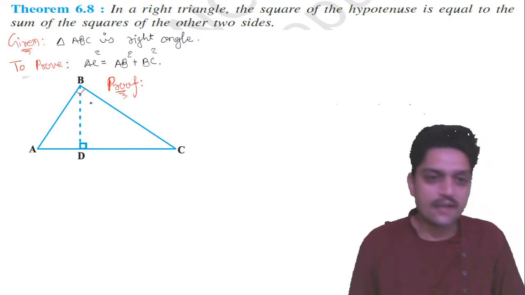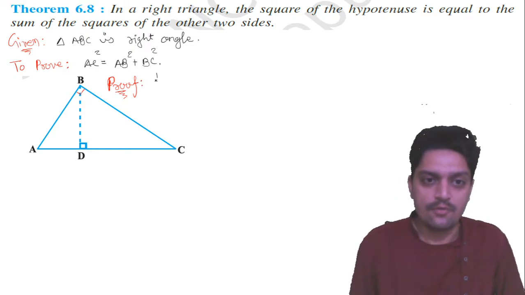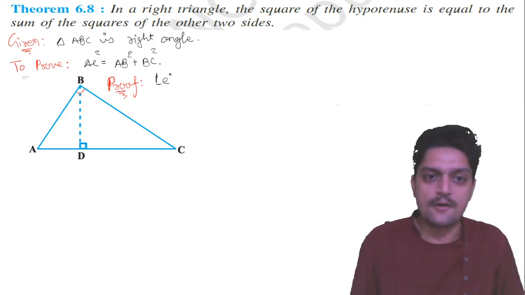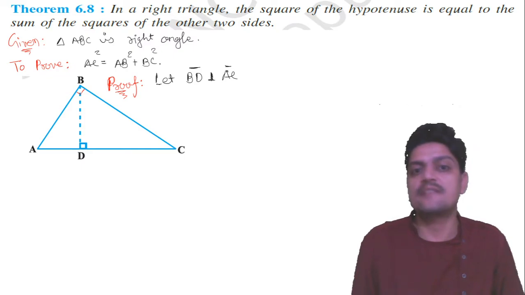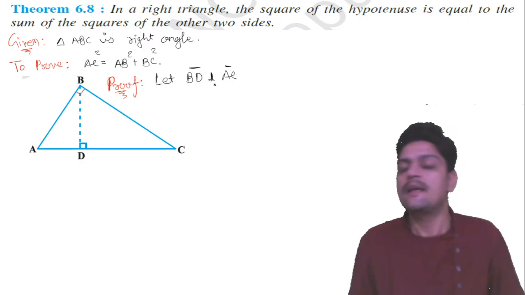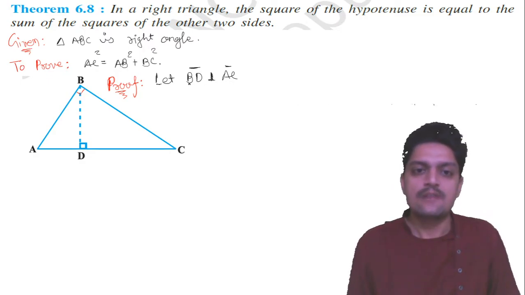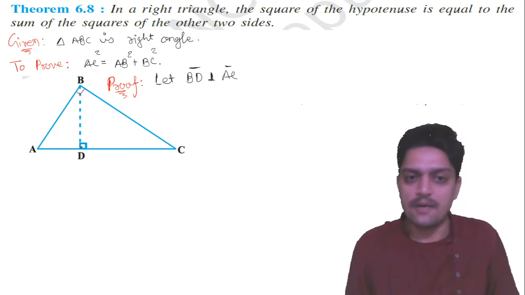So first we have to write one step: let us draw BD, or you can just write let BD be perpendicular to AC, because this data is not given in the question. In the statement it is not given, so we have drawn this ourselves. So let BD be perpendicular to AC. In the question only ABC is given, so we have to write BD ourselves.